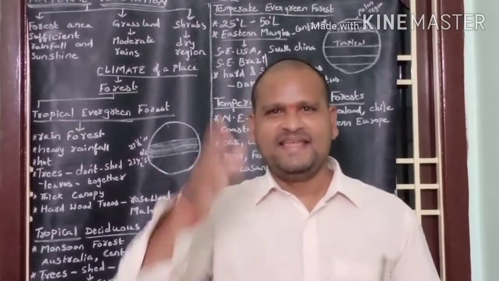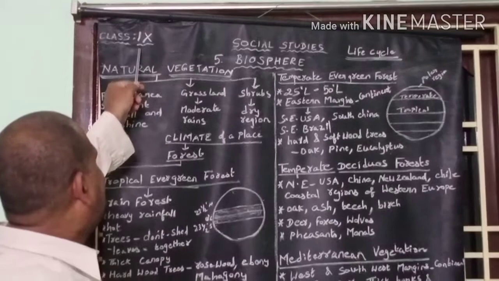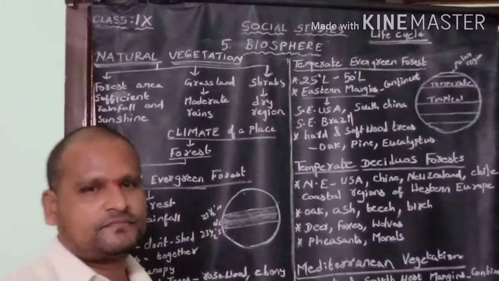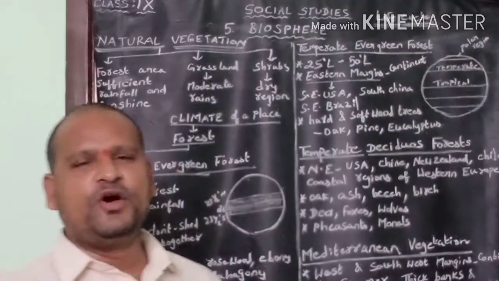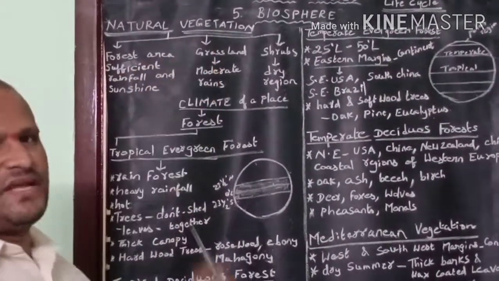Namaste children. Hi. Let us discuss the fifth lesson in ninth class social studies, Biosphere. In this video, we would like to discuss natural vegetation.